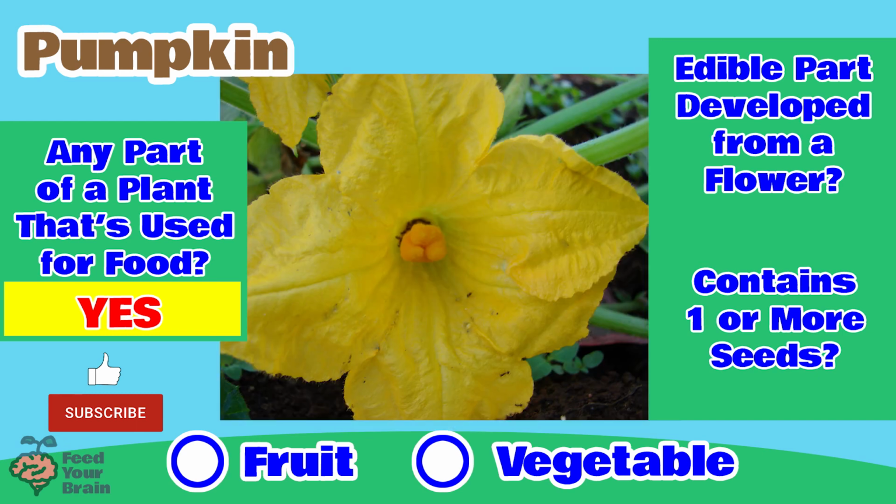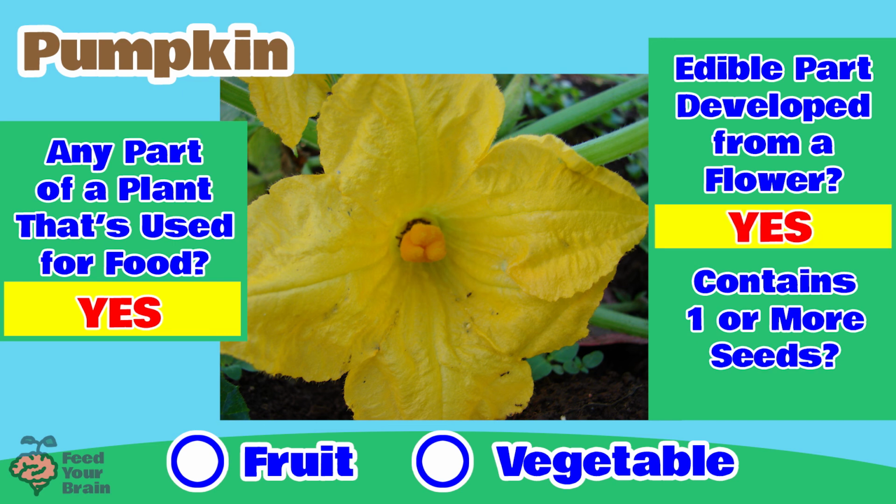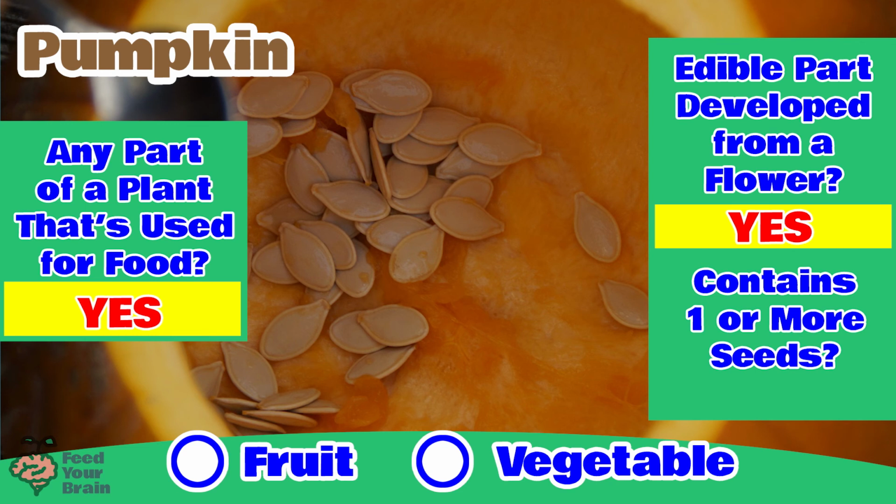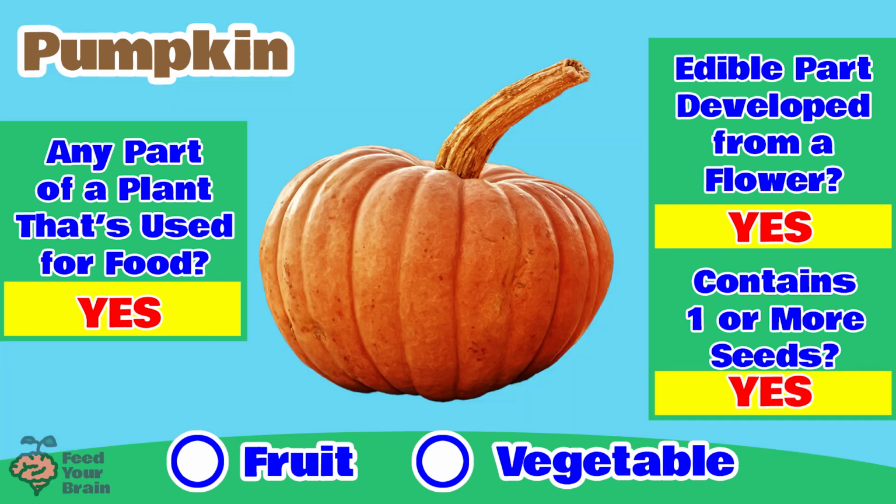This is the female pumpkin blossom. So once this flower becomes pollinated with pollen from another flower, it develops the growth of the pumpkin. So that would make the pumpkin a fruit. And does the pumpkin contain one or more seeds? If you've ever seen a pumpkin getting carved for Halloween, you've seen that the pumpkin is packed with a lot of seeds inside. So yes, a pumpkin does contain one or more seeds. So with all three questions being answered as yes, is the pumpkin considered a fruit or a vegetable? The pumpkin is considered a fruit.